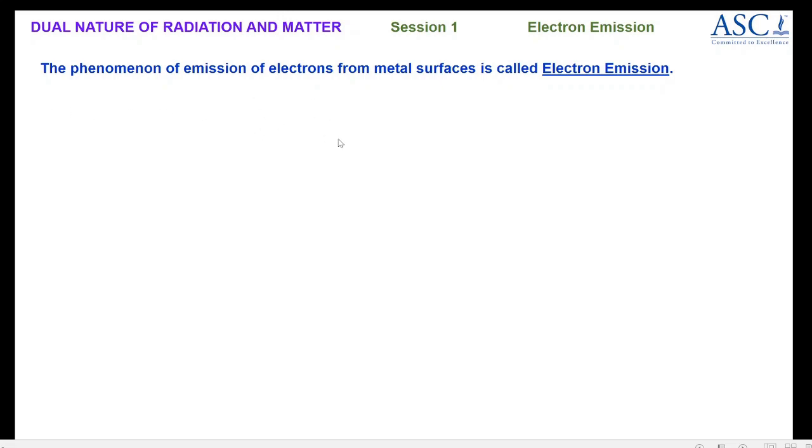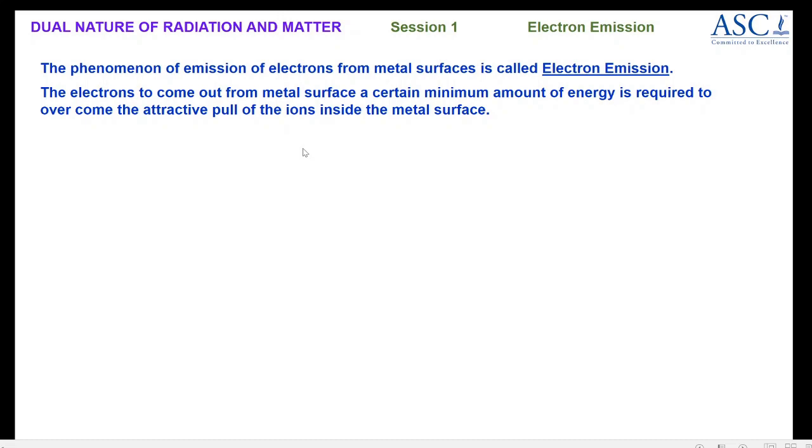So as soon as the electrons come out of the metal surface, the atoms which lose electrons become positively charged, and the electrons are negatively charged. So these positively charged ions attract these electrons. Hence the electrons have to be provided with minimum energy to come out of the metal surface. So for the electrons to come out from the metal surface, a certain minimum amount of energy is required. This energy is to overcome the attractive pull of the ions inside the metal surface.